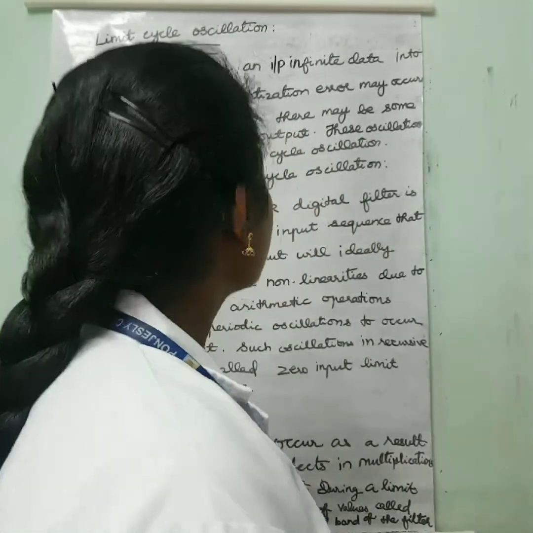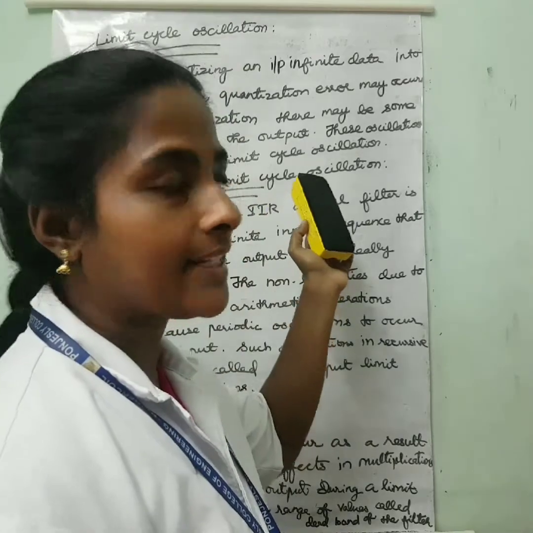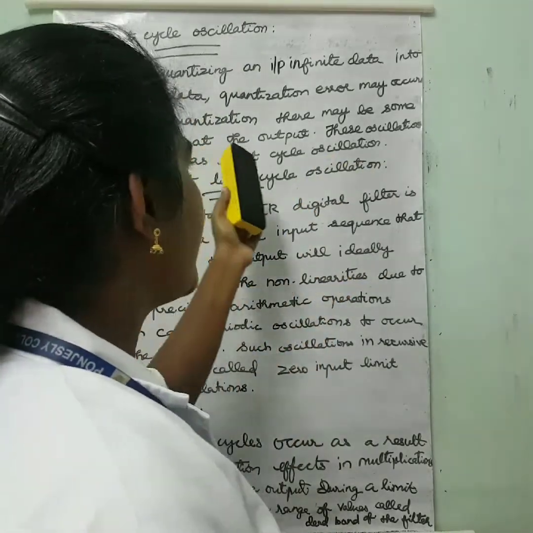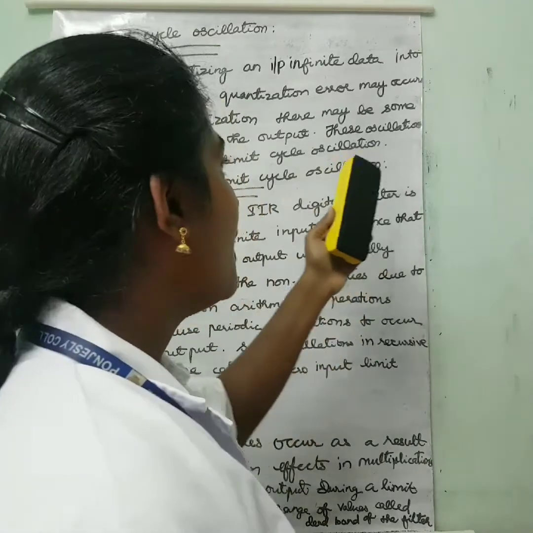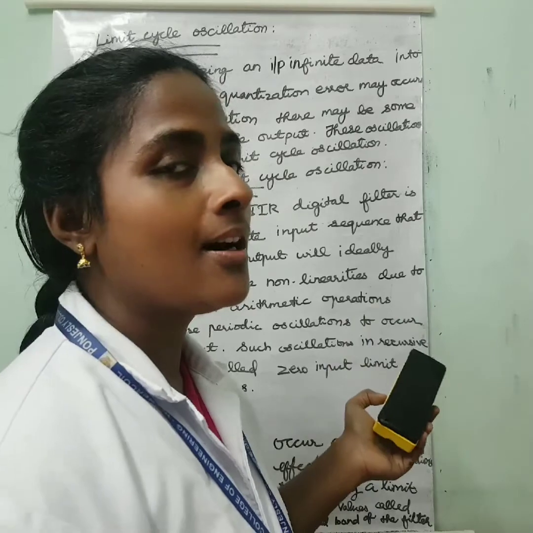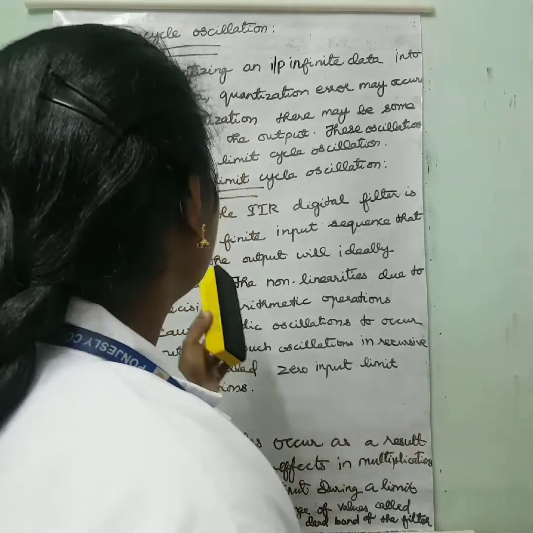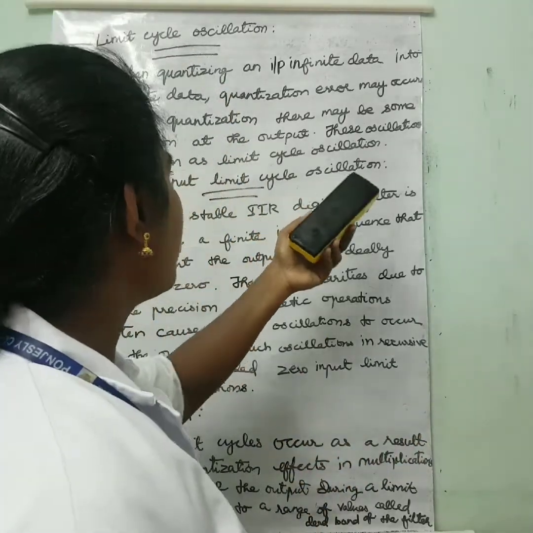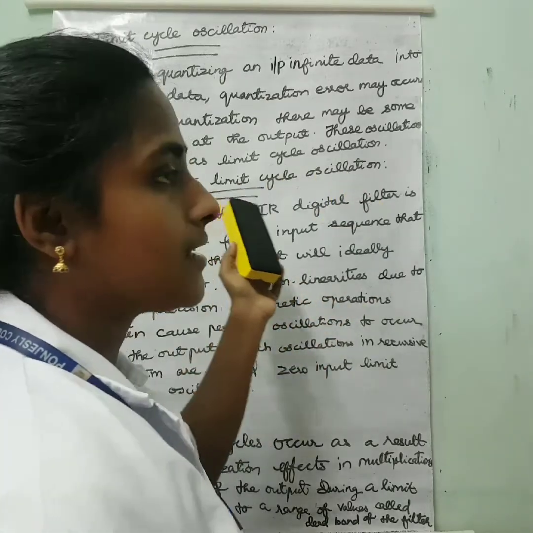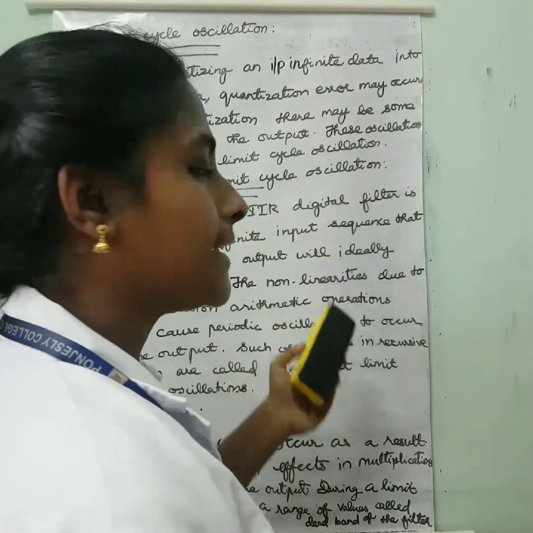Today I am going to teach about limit cycle oscillation. In limit cycle oscillation, when quantizing an input infinite data to finite data, quantization error may occur. That is, a stable system may be converted into an unstable system. Due to quantization, there may be some oscillation at the output also. These oscillations are known as limit cycle oscillation.